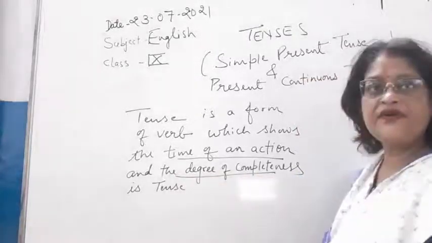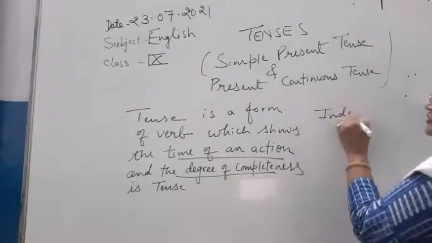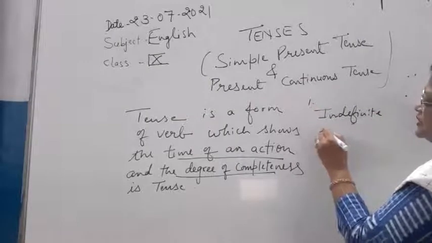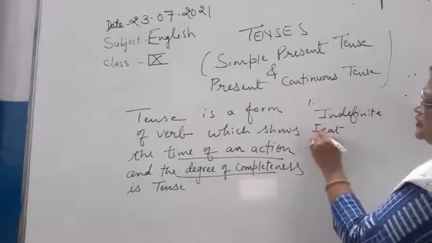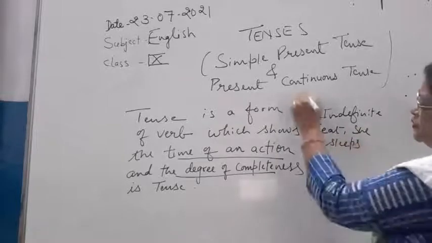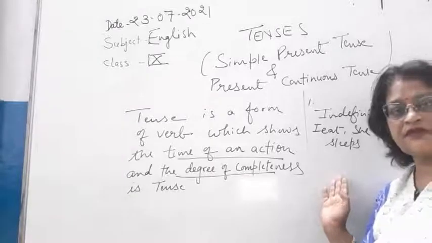So we already know that in indefinite tenses we know that the action has been done, like I eat, she sleeps. So we know the action has been done, but we don't know whether the action is completed or not.